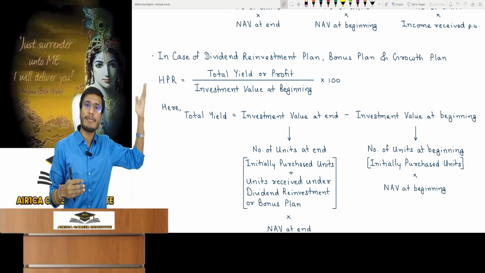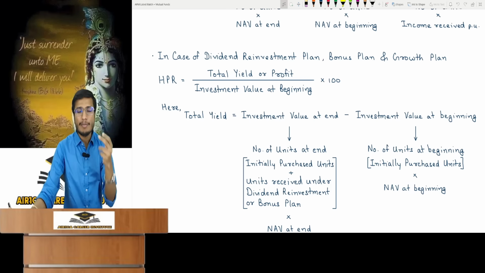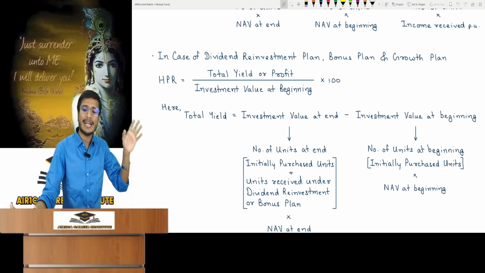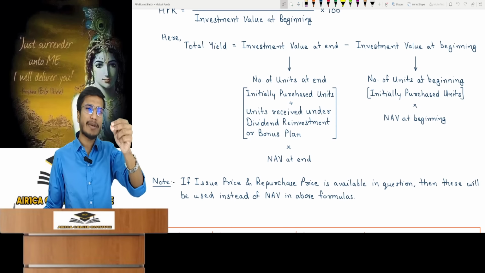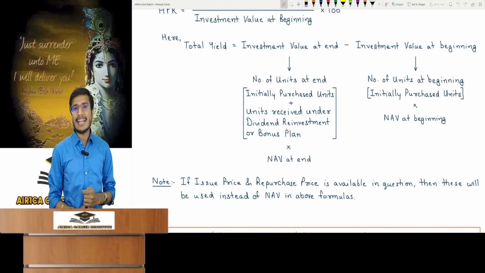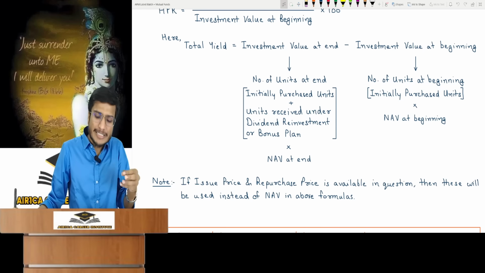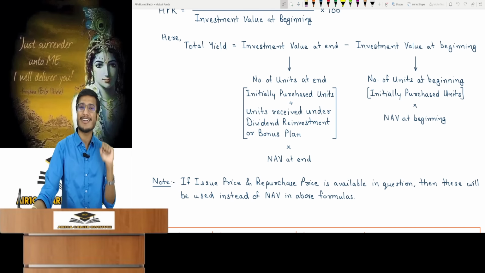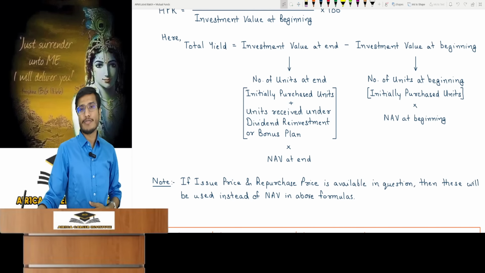Why? Because in this case, if any of these plans are there, no separate money comes into the bank account. If there's dividend reinvestment, then new units are received, bonus units are received in bonus plan and nothing in growth plan. In these cases, ending investment value minus beginning investment value will be the only profit. The investment value at the beginning remains unchanged: the number of units at the beginning multiplied by the NAV at the beginning. Ending investment value is always the final unit count. It will be the initially purchased units plus units received under dividend reinvestment and bonus plan. You have to consider, because during the period, if I have received units due to dividend reinvestment or a bonus plan, then those units will also be there at end. That will be beneficial. Just consider that as well.